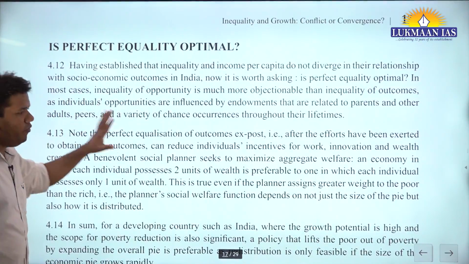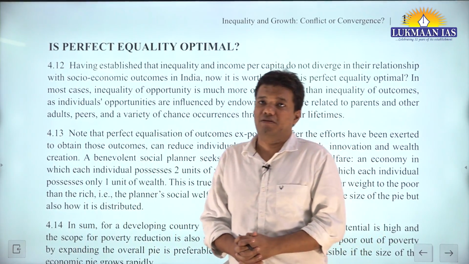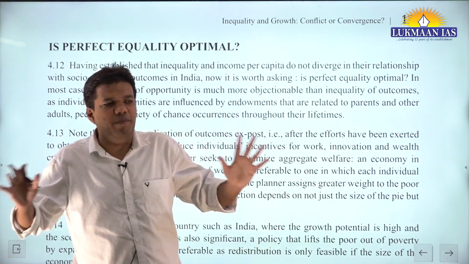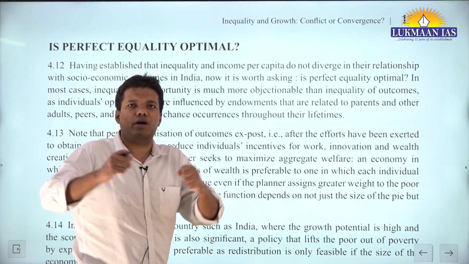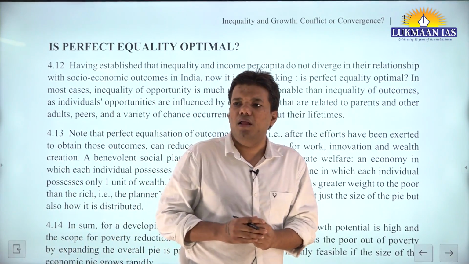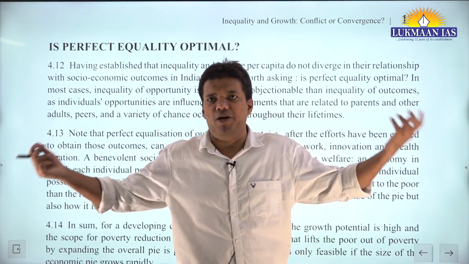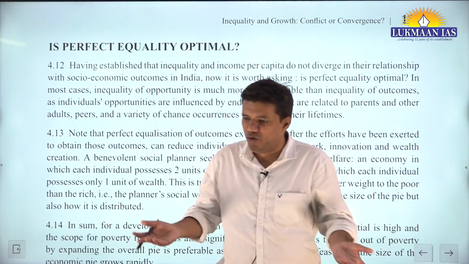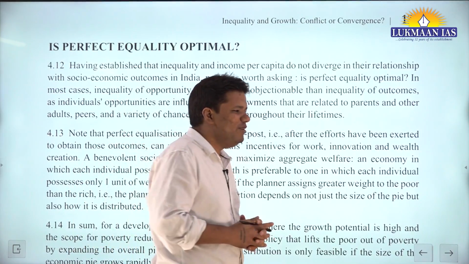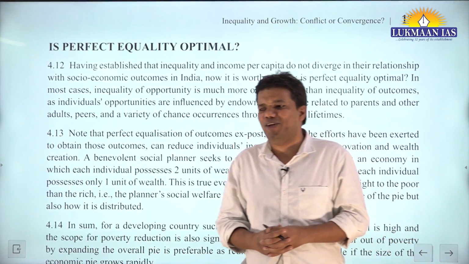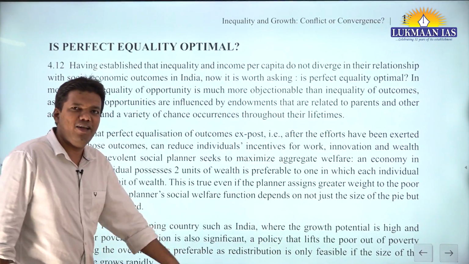Now this is kind of a philosophical part. Now they are asking, is perfect equality optimal? Let's say you bring perfect equality, everybody is equal. So there is an argument. Let's say everybody works hard and puts in their effort, and then there is an examination. Every aspirant is preparing, they prepared for 2-3 years. Then at the end of the day, UPSC declares the result. Everybody got equal marks. And don't be happy, they will not say everybody got selected. They will say we will do a random experiment now. We will run Excel and get the first.